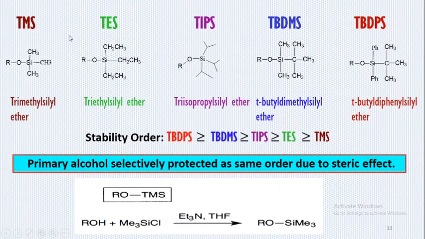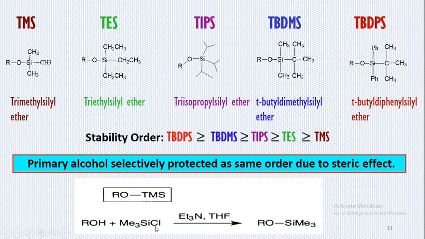Here are some examples of silyl ethers. The first one is trimethyl silyl ether, then triethyl silyl ether, triisopropyl silyl ether, tertiary butyl dimethyl silyl ether, and tertiary butyl diphenyl silyl ether. The stability order is like this: tertiary butyl diphenyl silyl ether is greater than or approximately equal to tertiary butyl dimethyl silyl ether, then triisopropyl silyl ether is greater than triethyl silyl ether, then trimethyl silyl ether. The primary alcohols are selectively protected in the same order due to the steric effect.